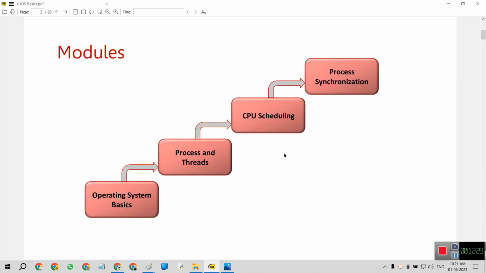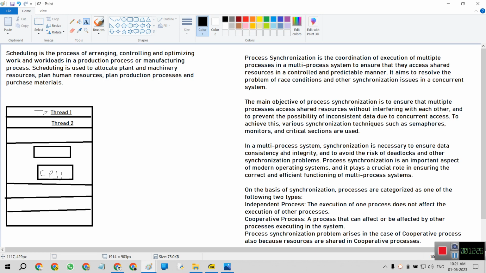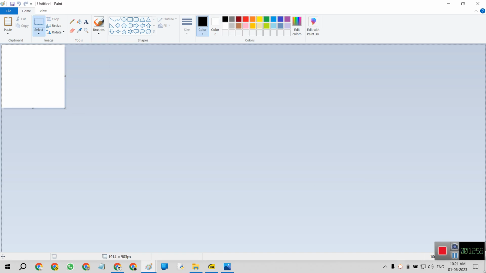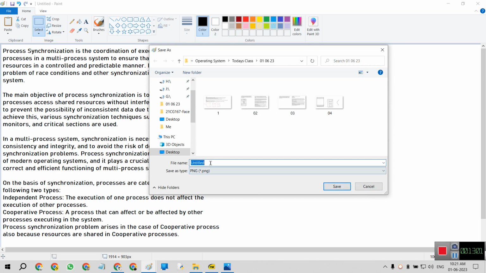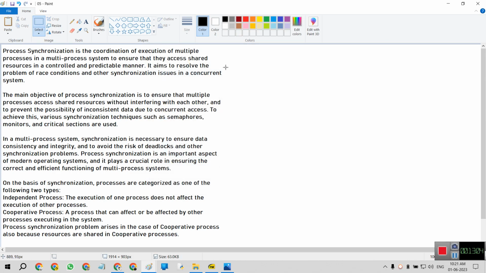Then we will discuss the next topic, that is process synchronization. Process synchronization is the coordination of execution of multiple processes in a multi-process system. We will discuss this in the new slide. So please select this, copy this, save it in new, paste, because we will be using diagrams.